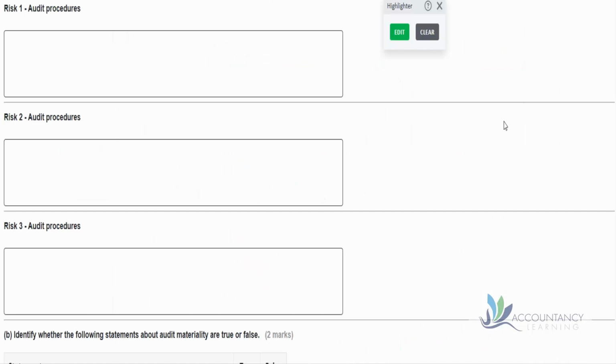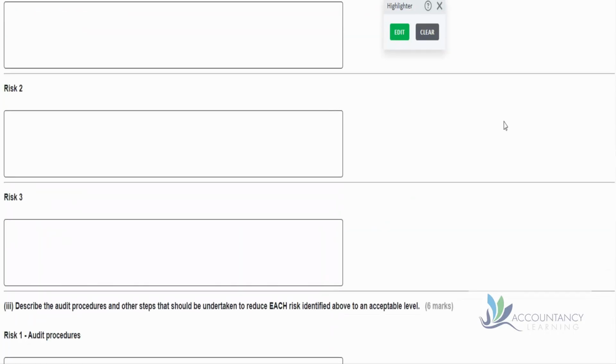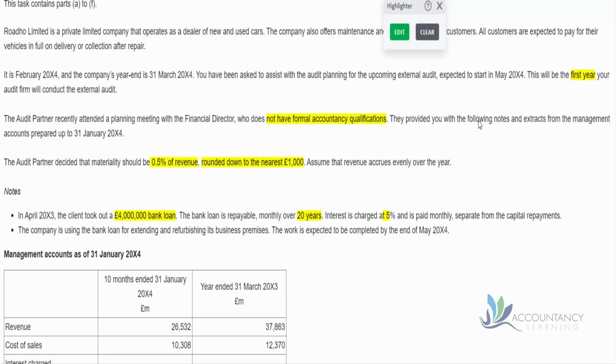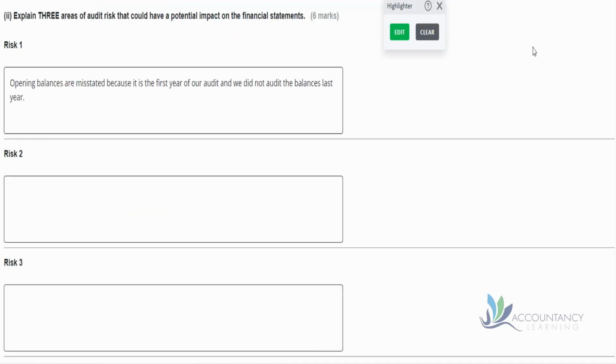So to answer this question, remember we need to use the information that's been given to us in the text to help us. We identified some when we looked at the information in the first place, and the first one we spotted is that this was the first year of our audit. So we could say as an audit risk that opening balances are misstated because it is the first year of our audit and we did not audit the balances last year.